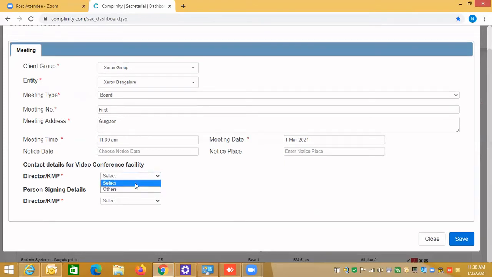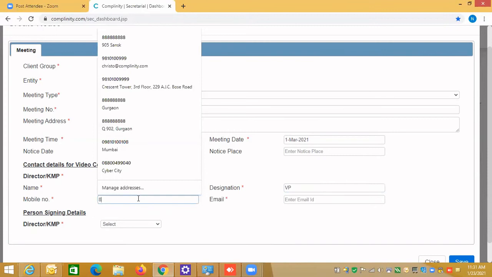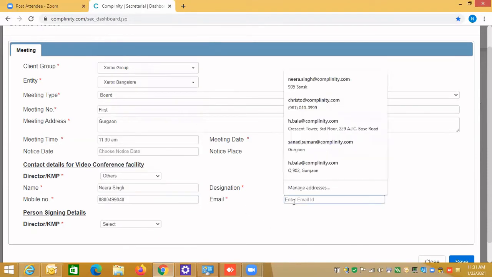Right now, I have not created any master for that, which means I've not created masters saying who will be authorized. I will tell you how you can create that, but I can also create it on the fly. So I'll say other. I can give the name here, and the designation, and I enter the mobile number and then the email address.